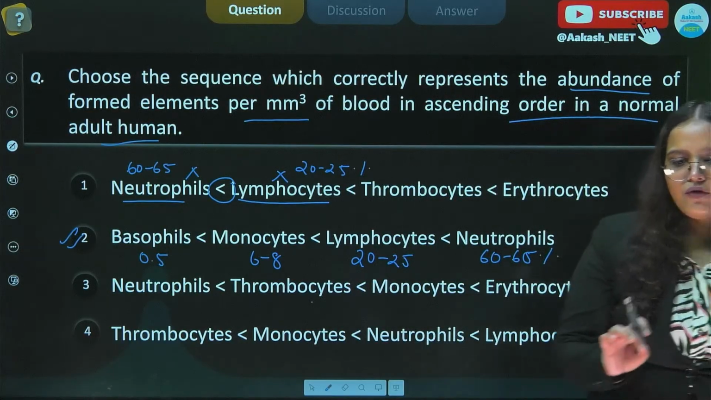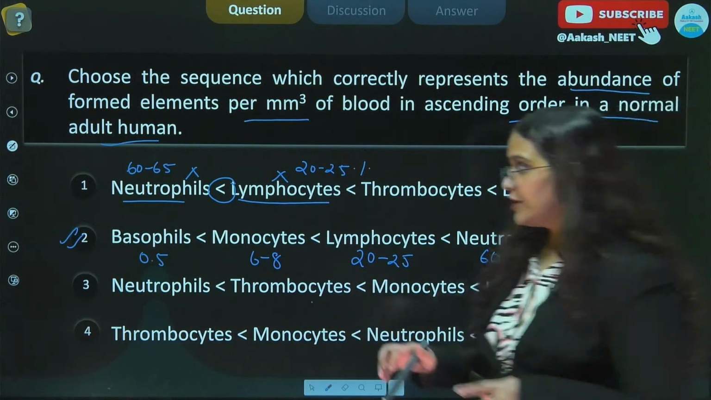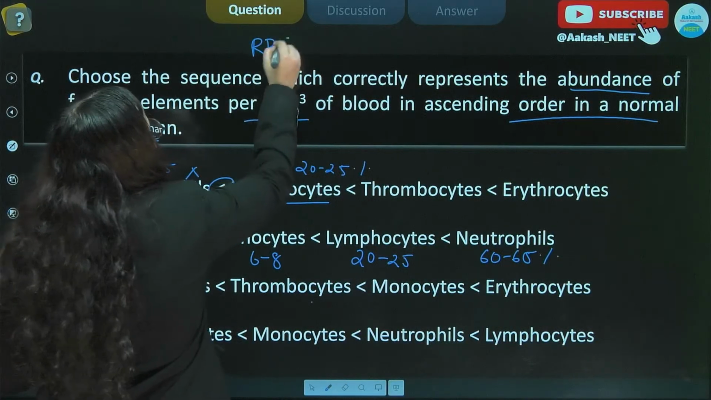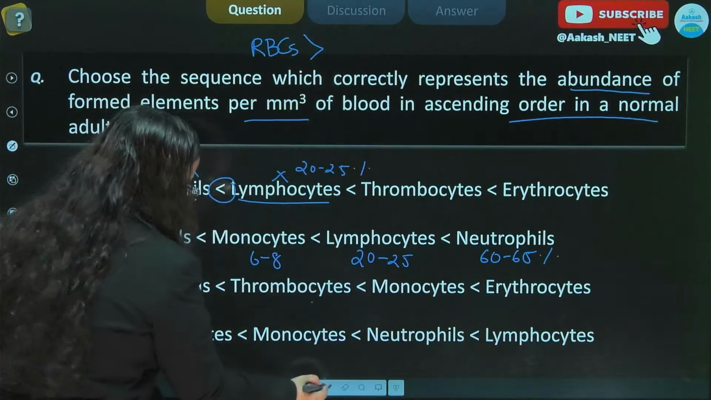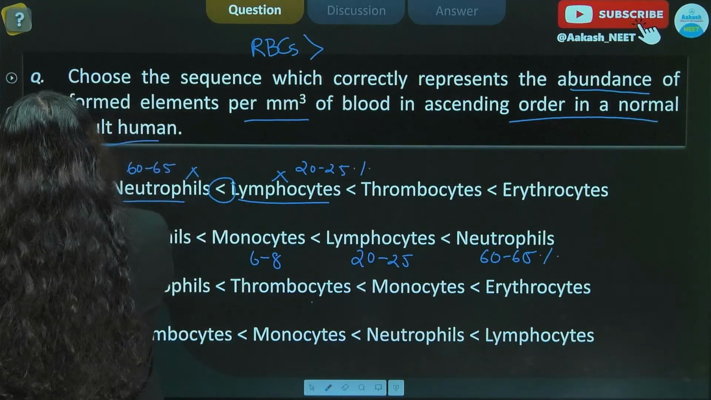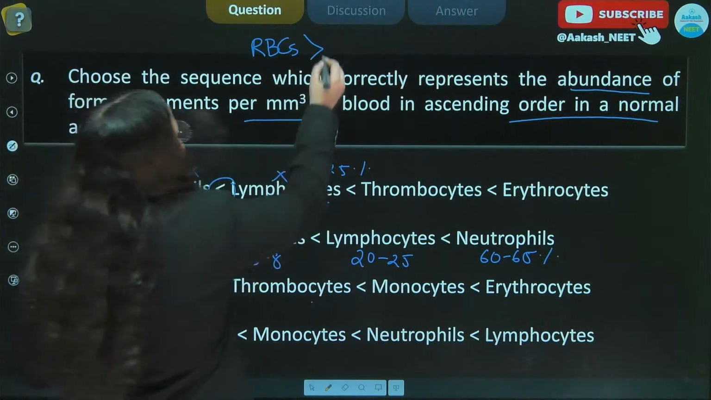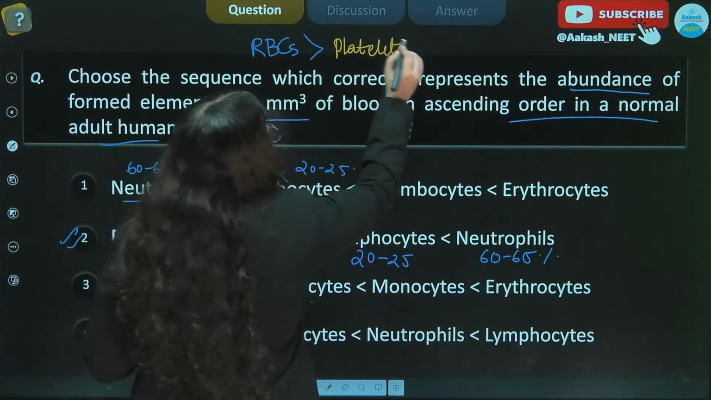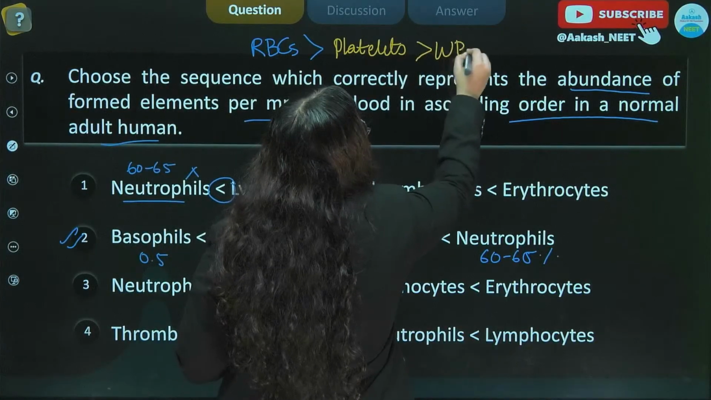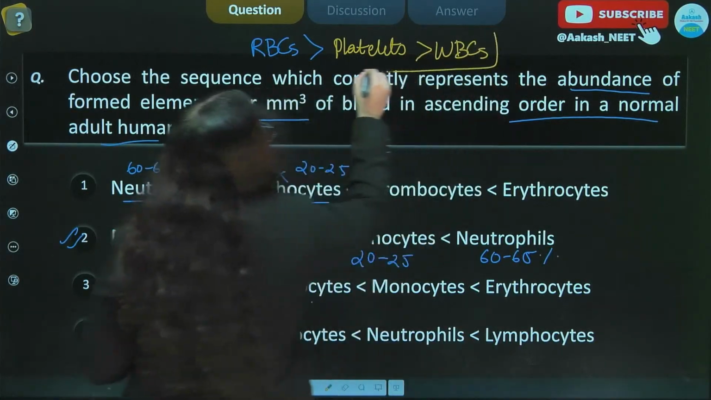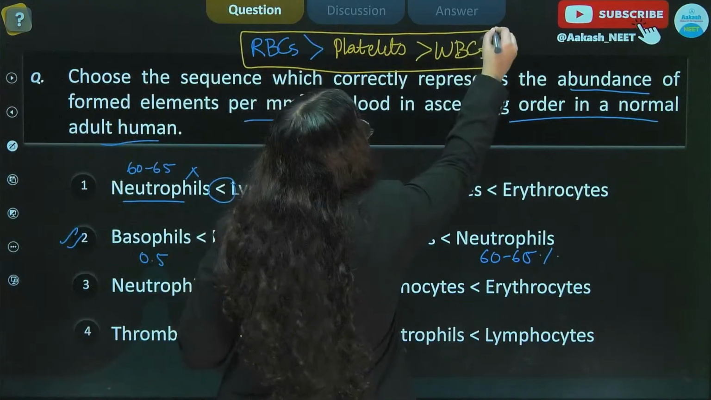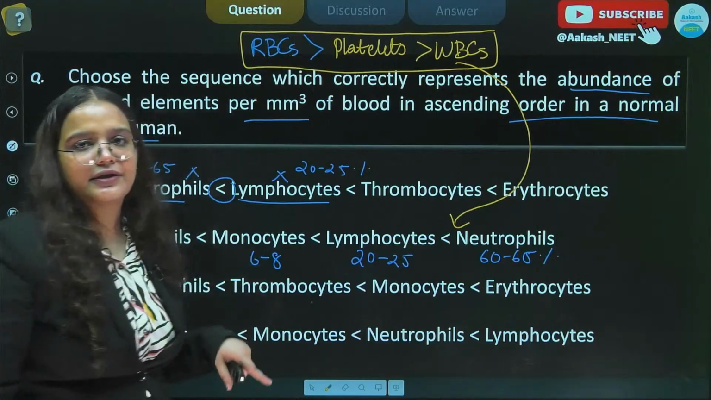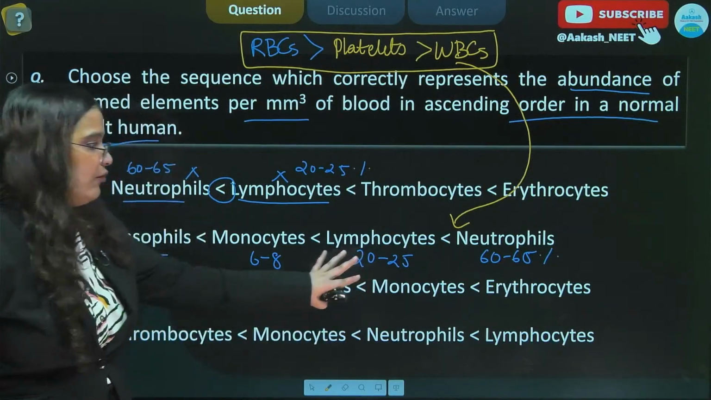If we talk about the formed elements at the broader range, we can say that the RBCs have the highest number, followed by the platelets and then the WBCs. And among WBCs, this is the correct way of arranging it.